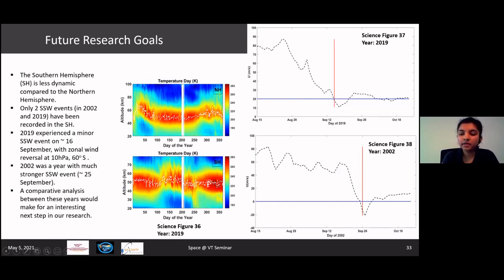I have again plotted the MERRA observations for 2002 here. And as we can see, the zonal mean zonal wind observations go below 0, indicating this to be a strong event. It goes around minus 20 as well before it goes back to a positive value. It can make for a very good research idea to compare the occurrences of 2019 and 2002 and understand the SSW and its impact on the Southern Hemisphere better. So that is something I have in mind as a future research goal.